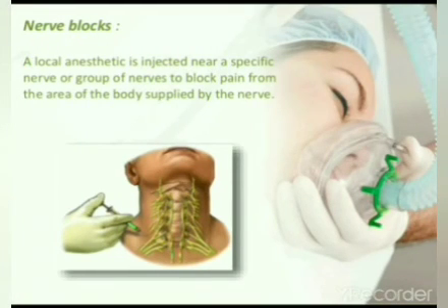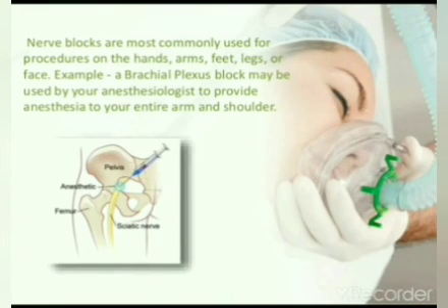Nerve blocks. A local anesthetic is injected near a specific nerve or group of nerves to block the pain from the area of the body supplied by the nerves. Nerve blocks are most commonly used for procedures on the hand, arm, feet, or legs. Example: a brachial plexus block may be used by your anesthesiologist to provide anesthesia for your entire arm or shoulder.